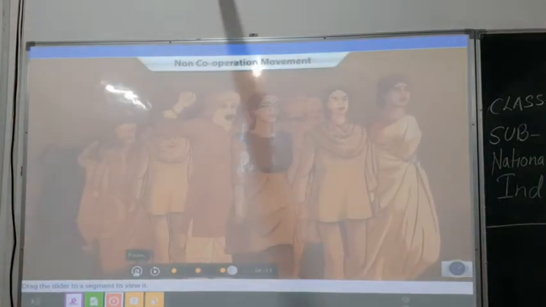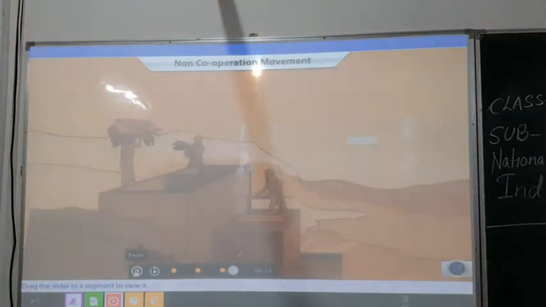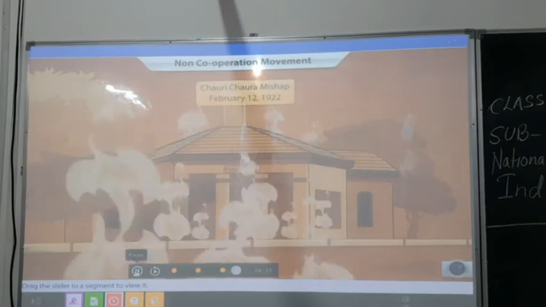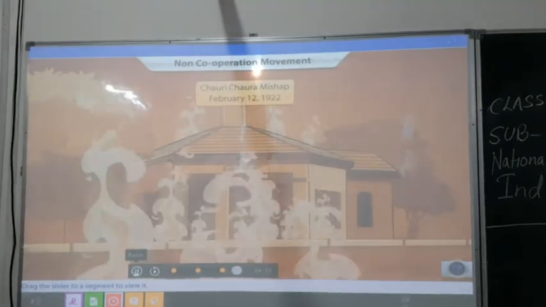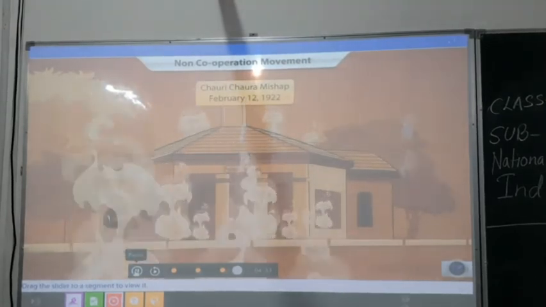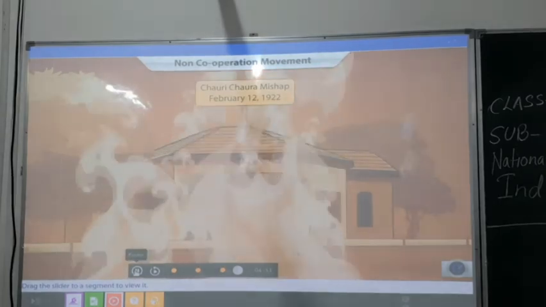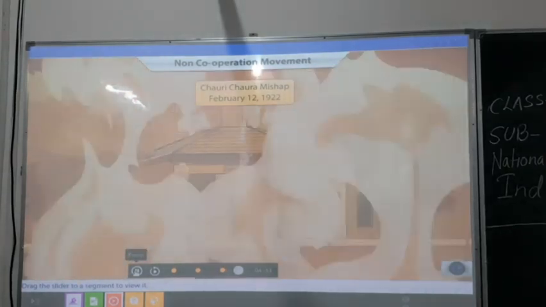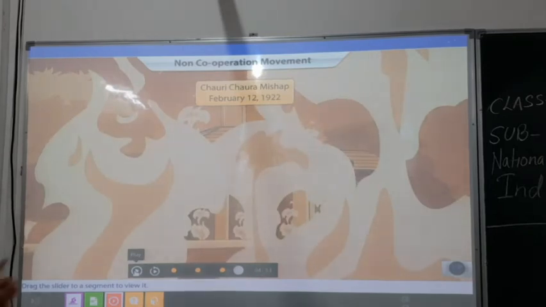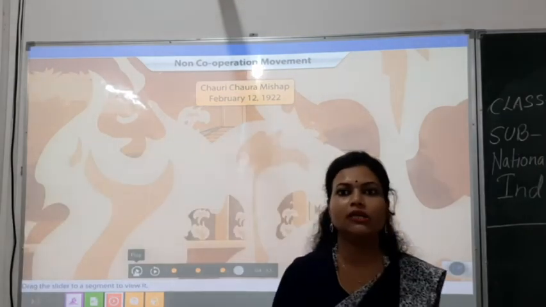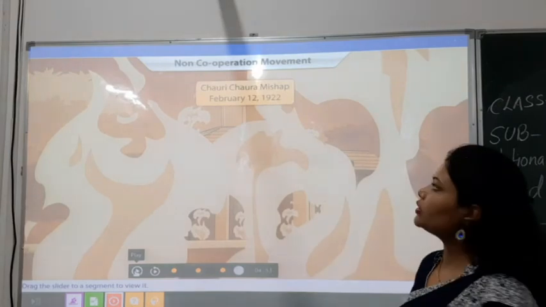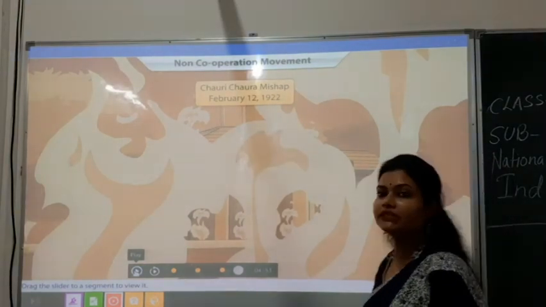Almost every corner of the country actively took part in this movement, be it the town folks, peasants, tribals, or even plantation workers. The enthusiasm of the masses was so high that it started taking a violent shape when an angry mob torched a police station at Chauri Chaura. Now students, this is the Chauri Chaura incident, or in Hindi, Chauri Chaura Kand. That happened on 12th February 1922.